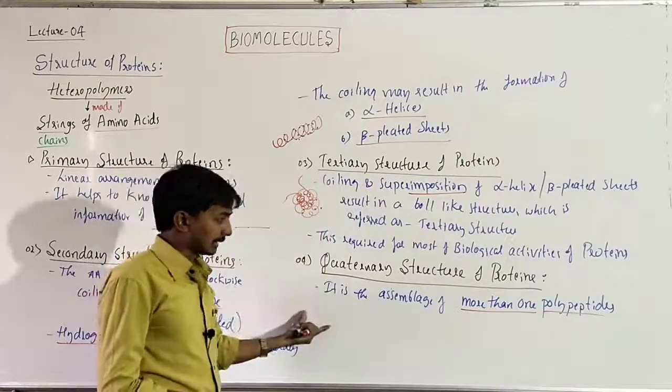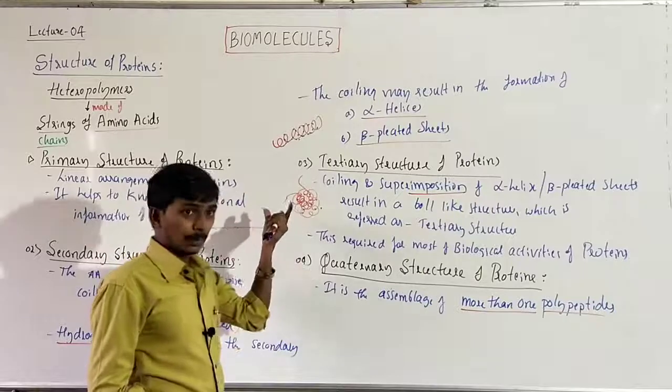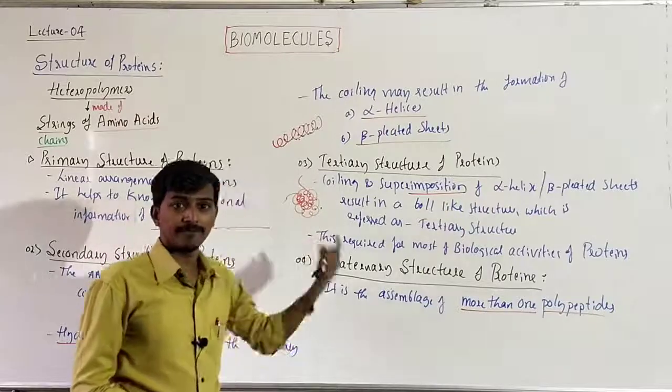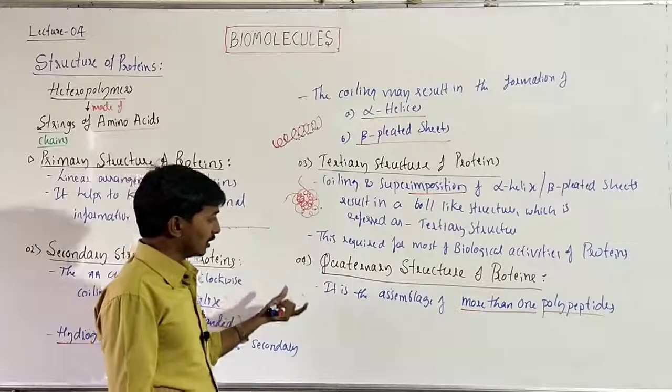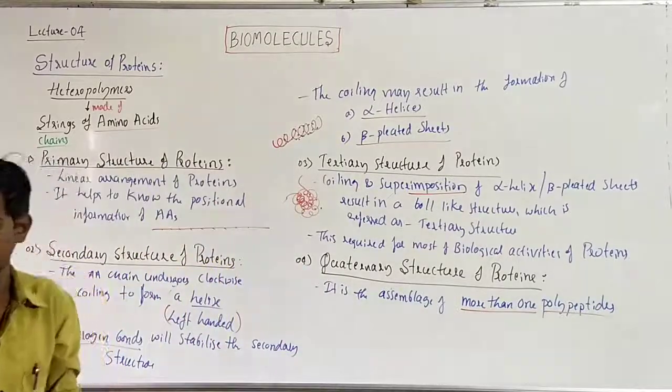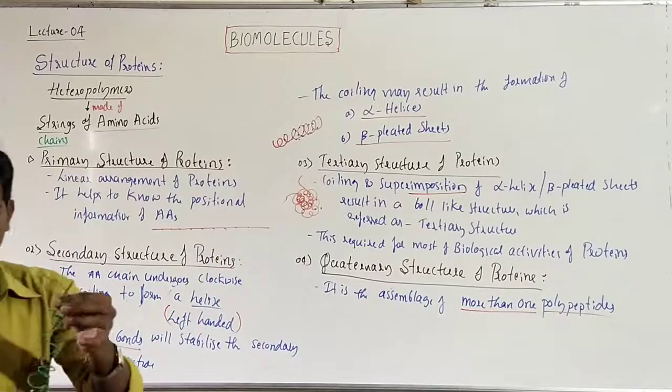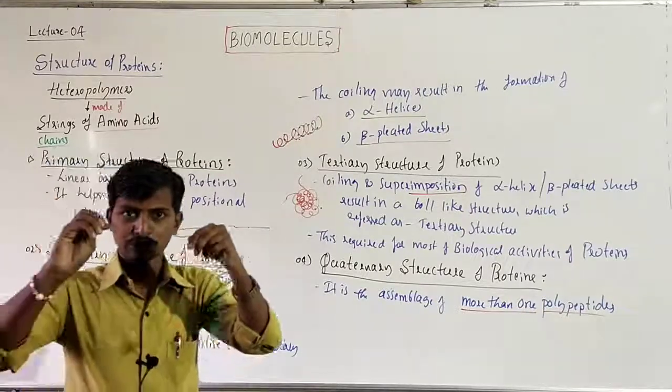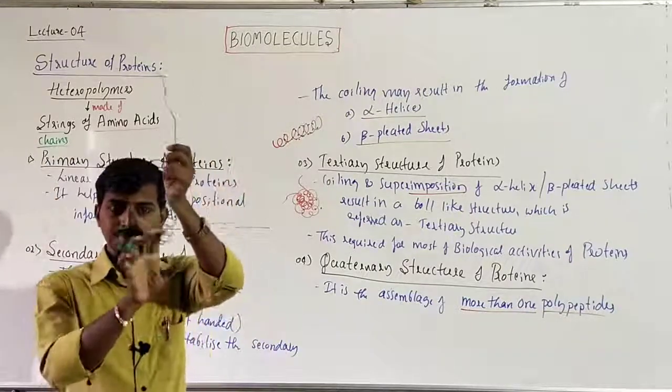But in quaternary, the polypeptides must be more than one. Then only we can consider that it is a quaternary structure. For example, I have shown one primary structure and the secondary structure here.